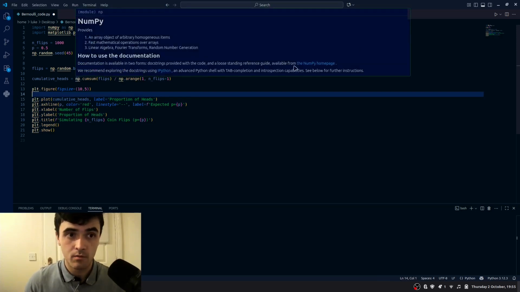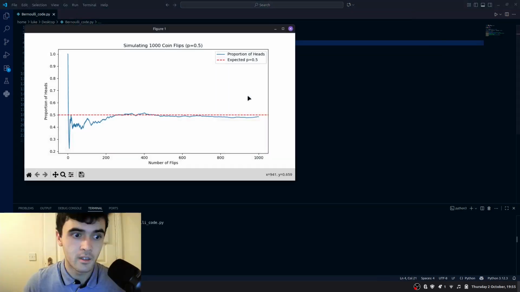And if we run this code, we can clearly see that as the number of trials increases, the proportion of heads that we get will tend towards the probability of us getting a head. So our expectation of heads is equal to the probability that we get. The proportion of heads that we expect to get is the probability of our heads.